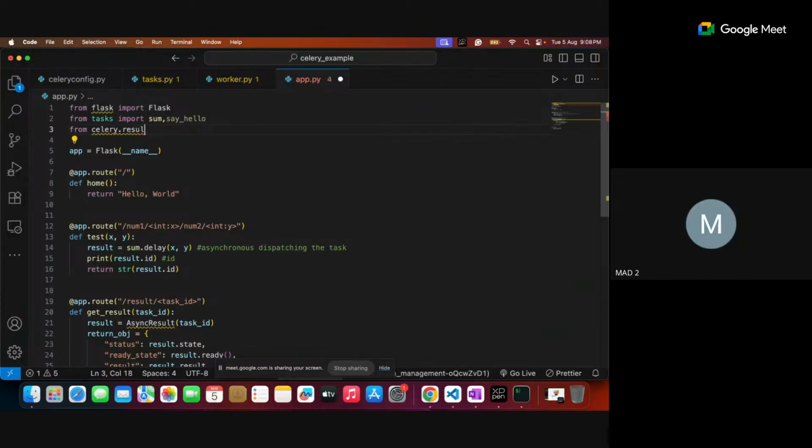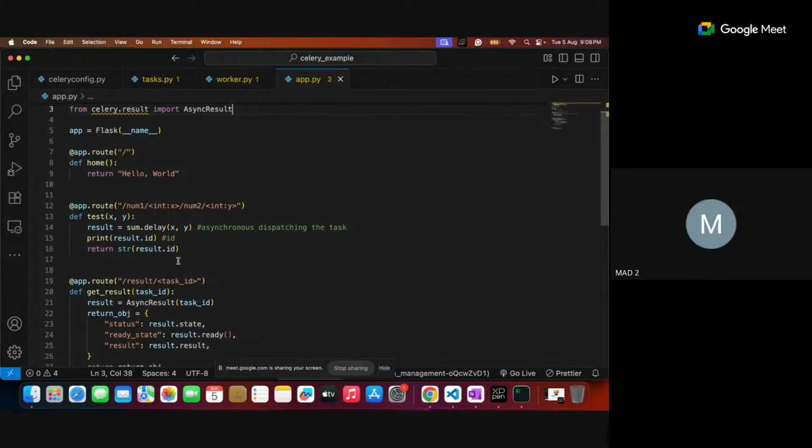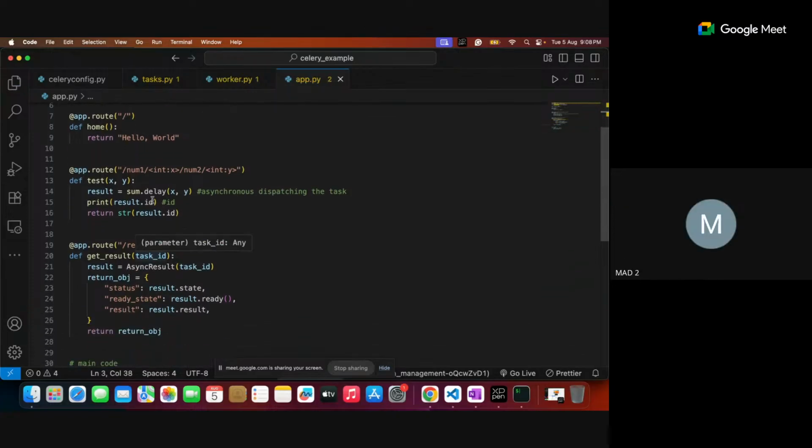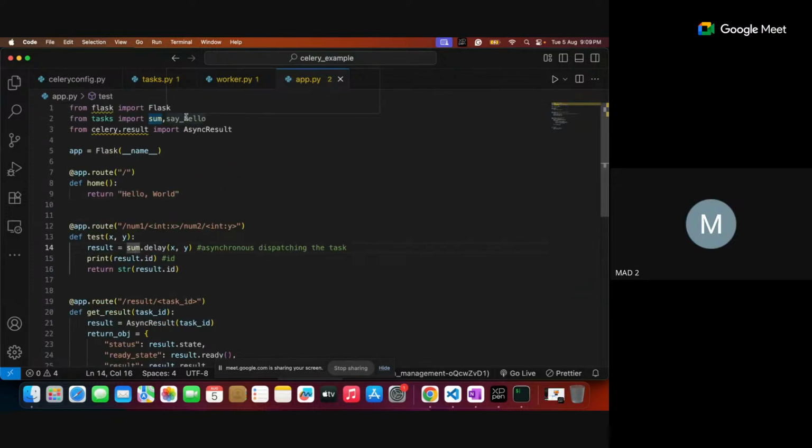So it is having a result. Also import async result. And what about sum dot delay, sir? Yeah, just a moment. Delay is given within the sum. Have we defined that? So it is not a normal function, right? Sum is imported. This sum is a normal function? No, right? Can you move back to the task one?